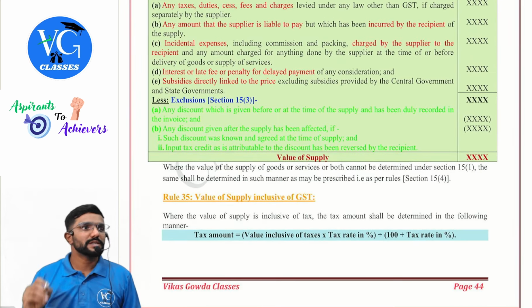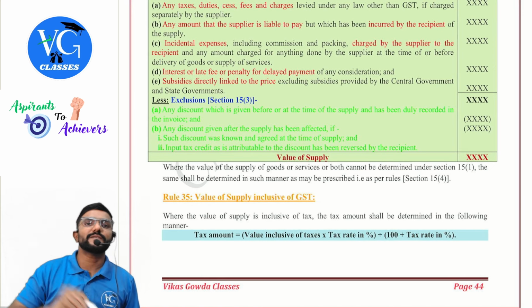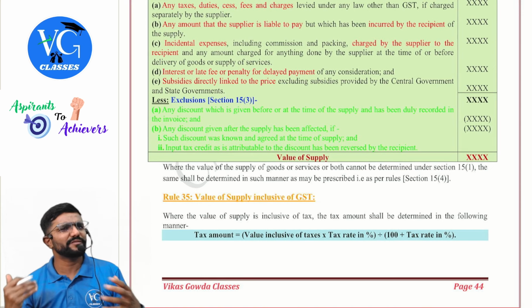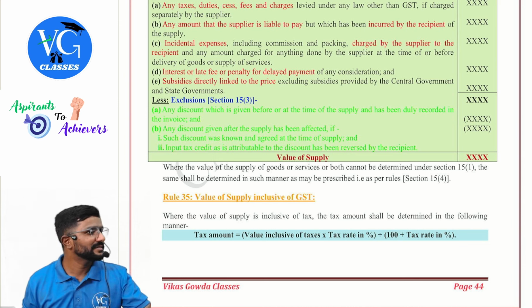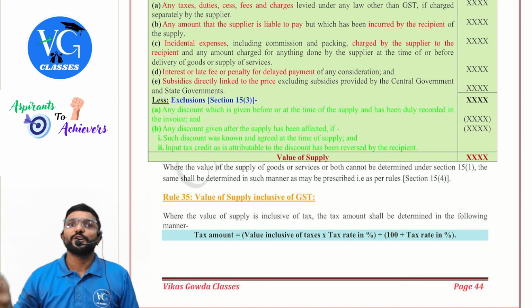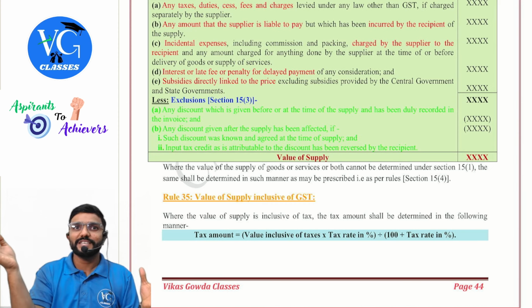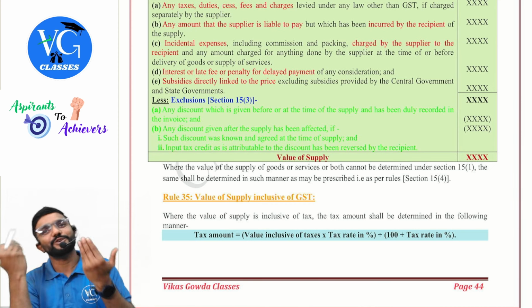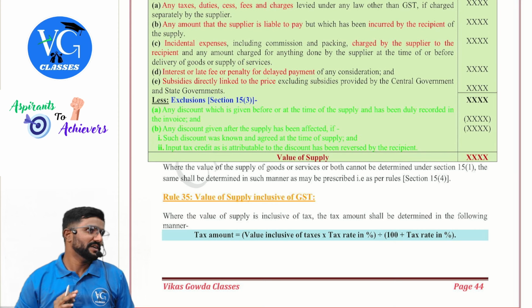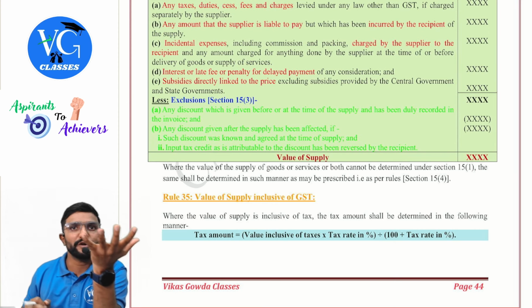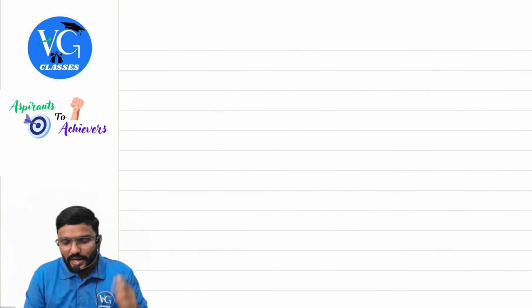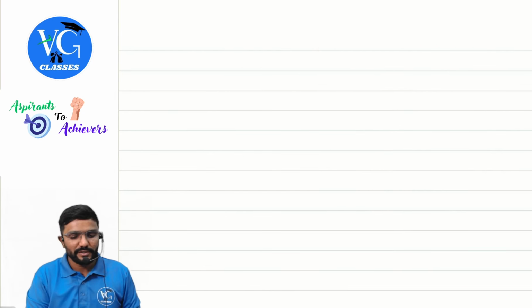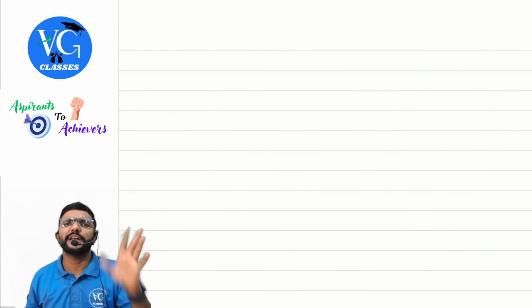Next, sir, what if the value is inclusive of GST, like the MRP you would have seen on pre-packed items, guys, like snacks? Sir, will you pay 10 rupees plus GST or 20 rupees plus GST? No, the 20 or 10 already includes GST. Now, sir, how will I find out the GST amount or value? Guys, assume, listen. Sir, I purchased an item for 20 rupees including GST. GST is how much? 18%.